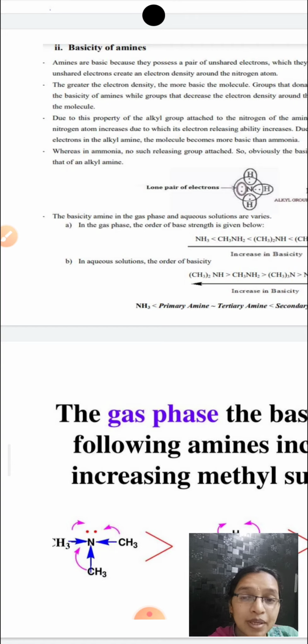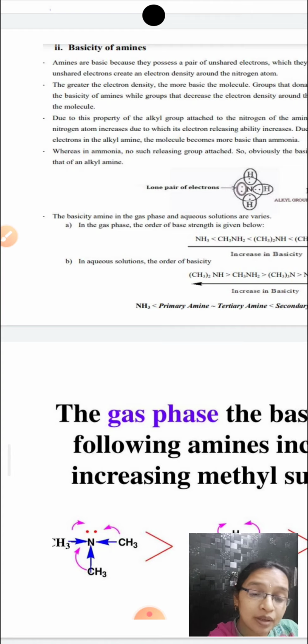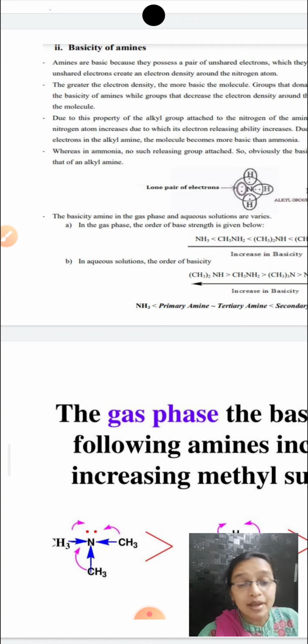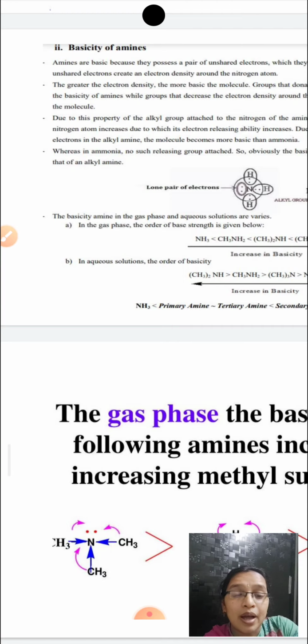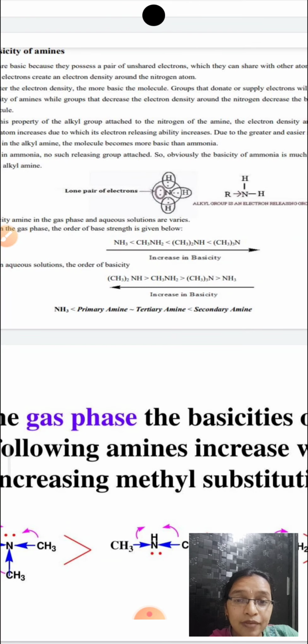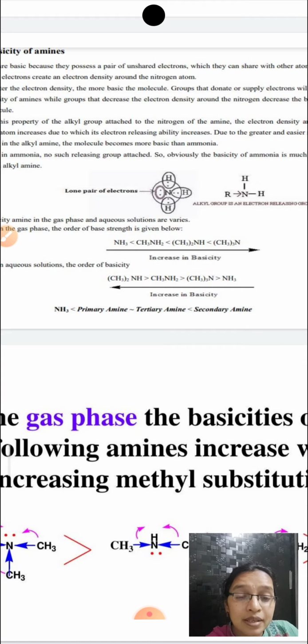So now let us see the plus I effect. Plus I effect is nothing but the inductive effect. As the number of alkyl groups increases around the nitrogen atom, the tendency to donate the lone pair of electrons increases, and the basicity is also increasing. Here plus I groups are nothing but the electron releasing groups. So they release the electrons.